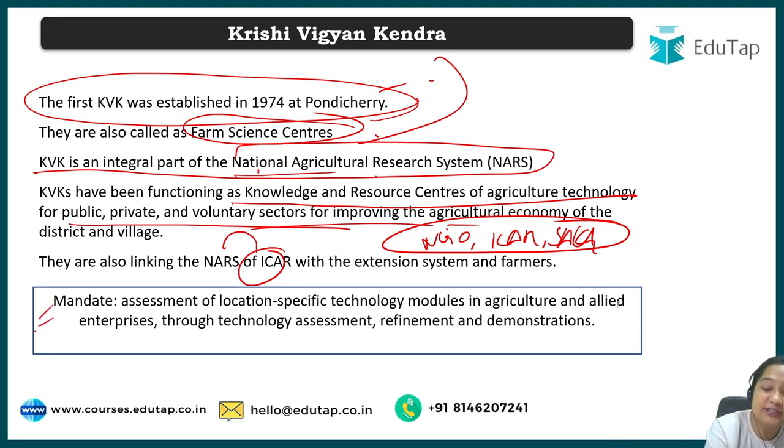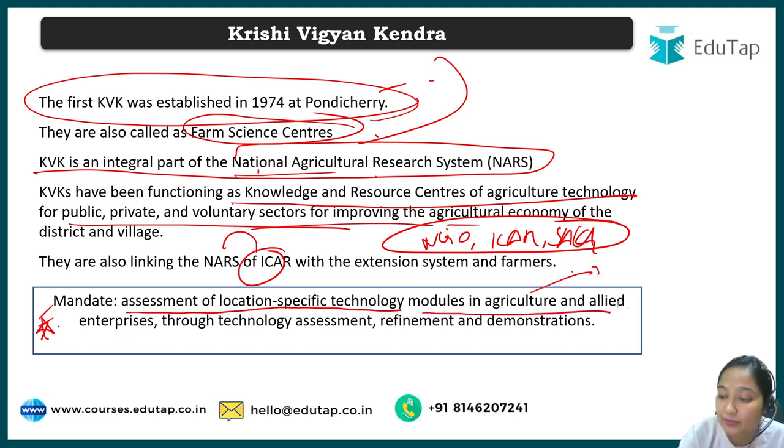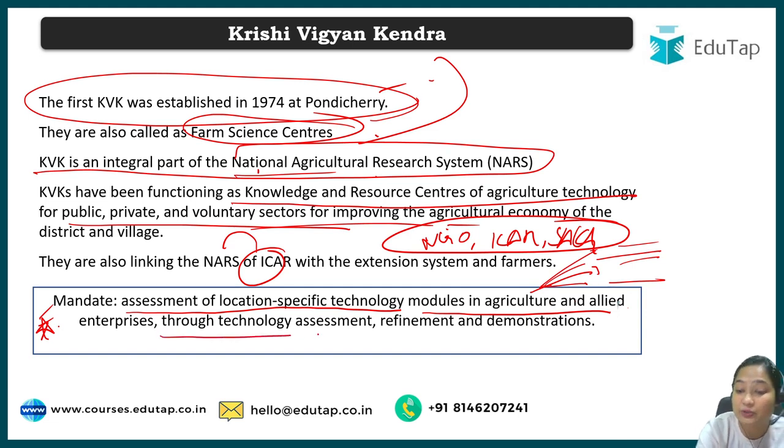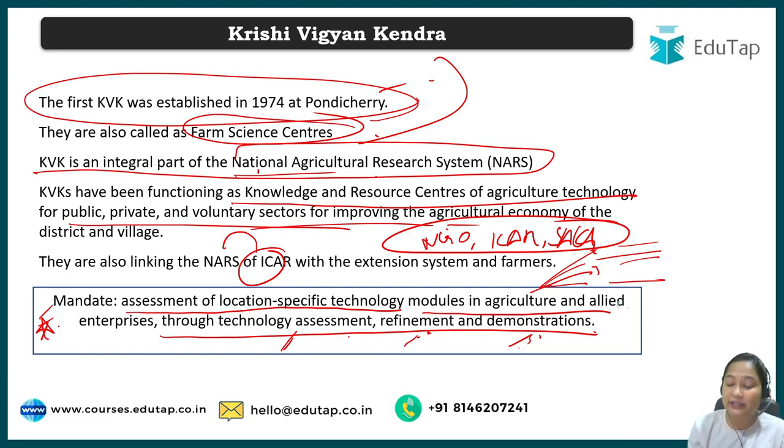Then what is the mandate of KVK? If you understand this point, you will understand the basics of KVK. Assessment of location-specific technology modules in agriculture and allied enterprises. It means besides agriculture, dairy farming, meat production, fisheries and apiculture all come under the allied sectors. Through technology transfer, we do technology assessment, refinement and demonstration. First we ourselves assess that this technology is very beneficial. Then we refine it, to see how it can get better. Then we demonstrate it to the farmers so they can have a good understanding of the technology. So that was about KVK. Again, you'll have to remember these points.